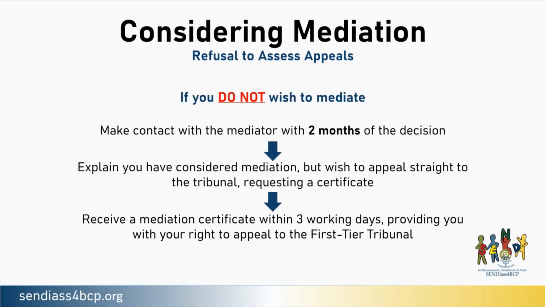If you do not wish to mediate, firstly, make contact with the mediator within 2 months of the decision. Explain you have considered mediation, but wish to appeal straight to the tribunal, requesting a certificate. You will then receive a mediation certificate within 3 working days, providing you with your right of appeal to the first-tier tribunal. You will need this certificate to send with your appeal paperwork, so keep hold of it.